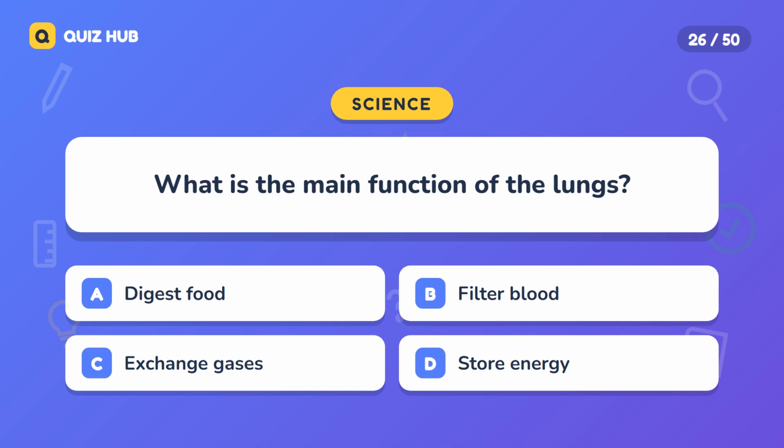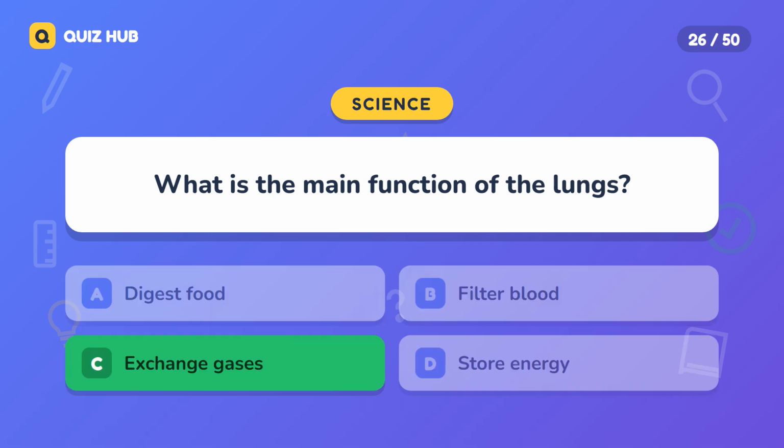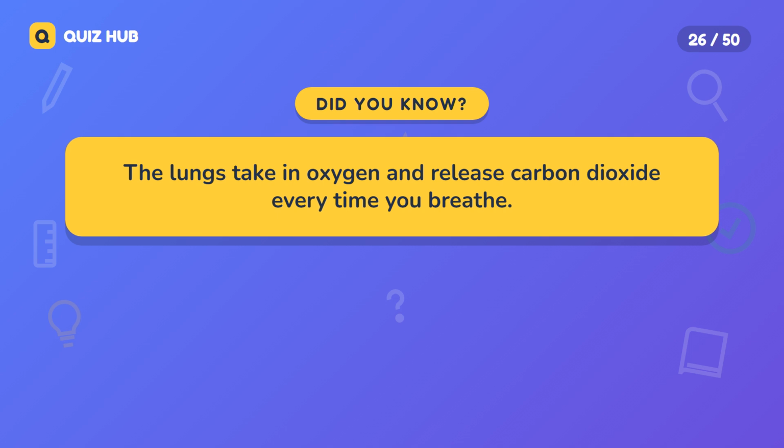Question 26. What is the main function of the lungs? A. Digest food. B. Filter blood. C. Exchange gases. D. Store energy. The correct answer is exchange gases. The lungs take in oxygen and release carbon dioxide every time you breathe.